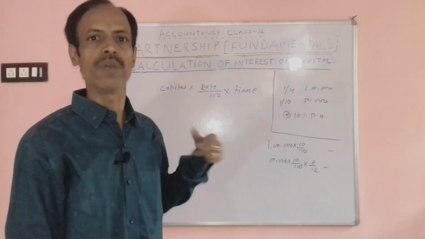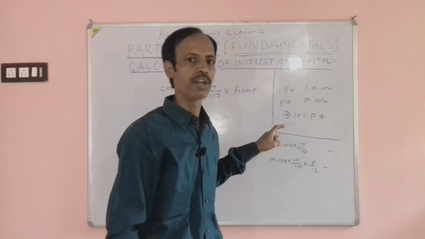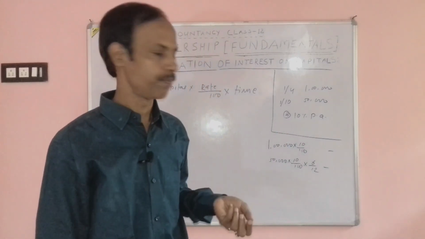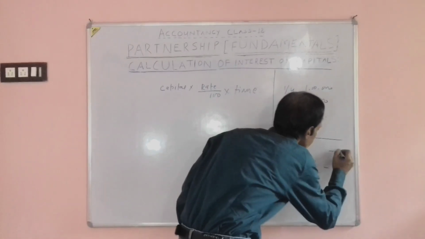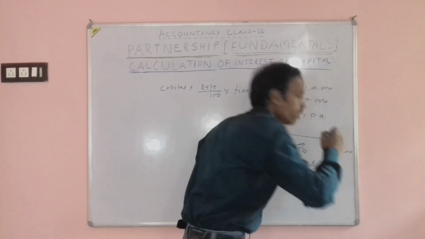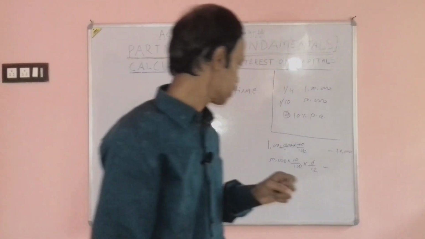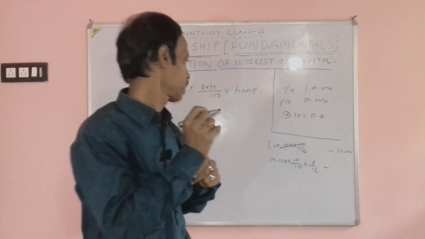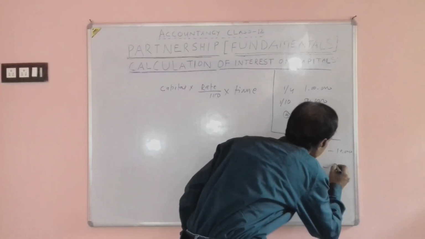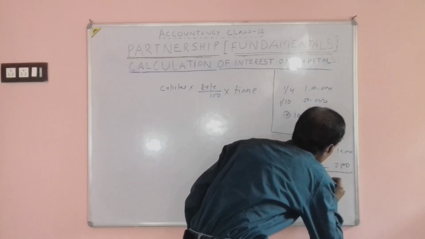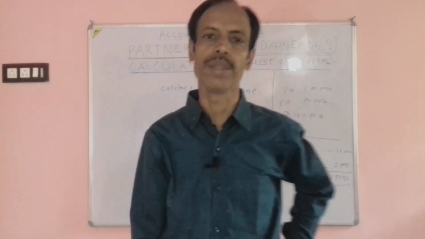It means 12 by 12, which is 1 only. The interest on 1 lakh is 10,000, and on 50,000 at the rate of 10% is 5,000, and half of it is 2,500. The total interest payable to A is 12,500.